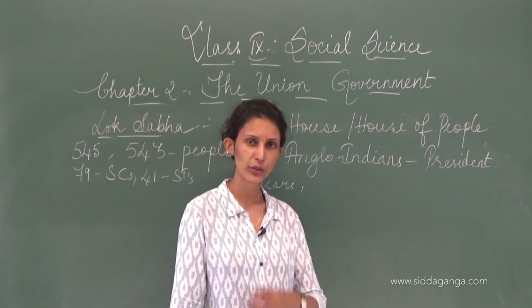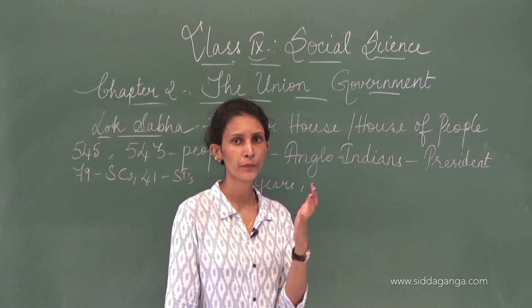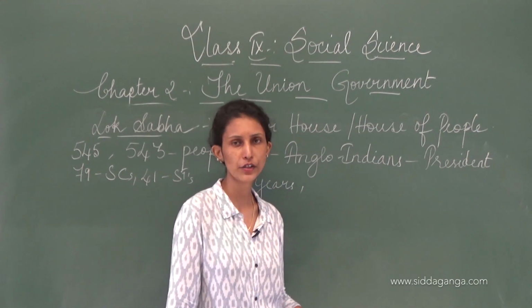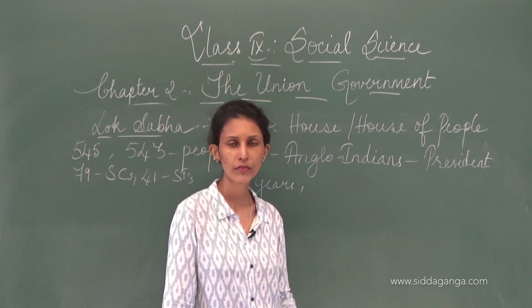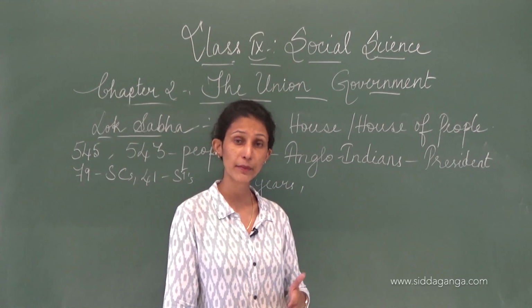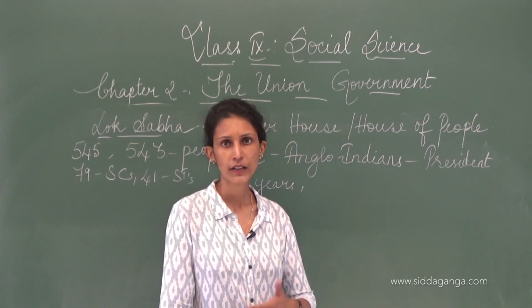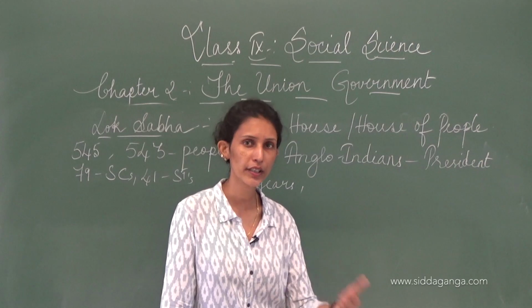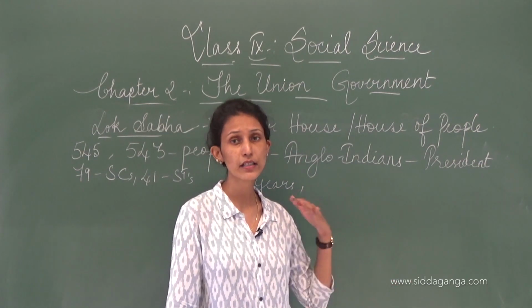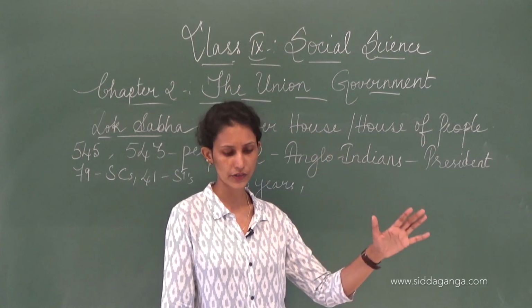Now the Lok Sabha has a term of 5 years, isn't it? Every 5 years there is a new one. Now, if at the end of the 5th year there is a national emergency, then 1 more year can be extended to the Lok Sabha. That will become the 6th year, only in case of national emergencies.